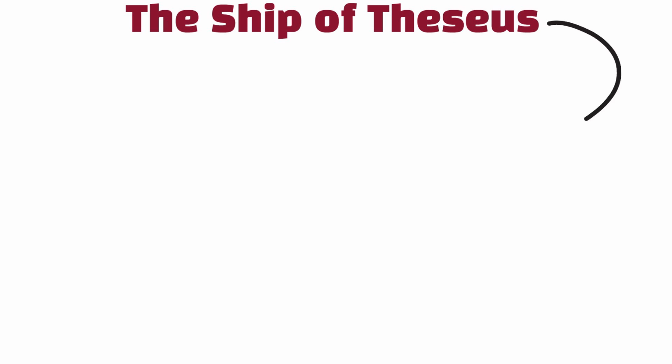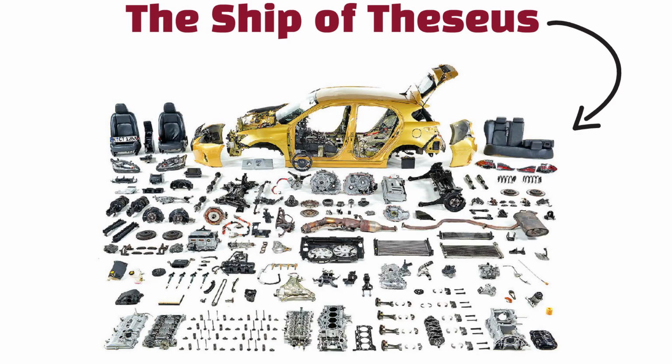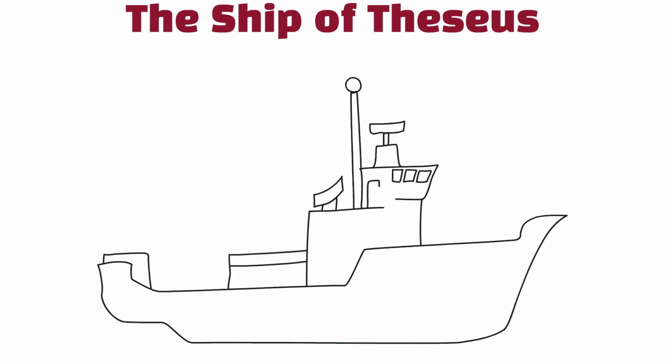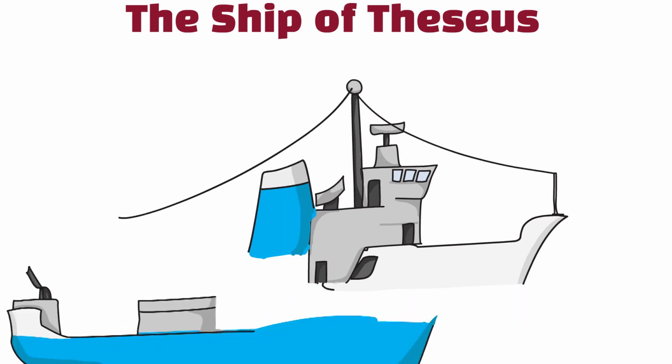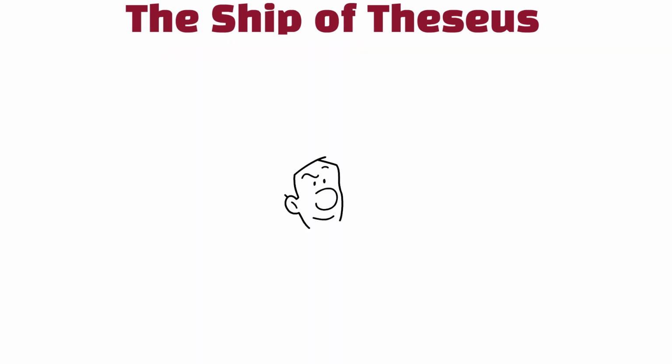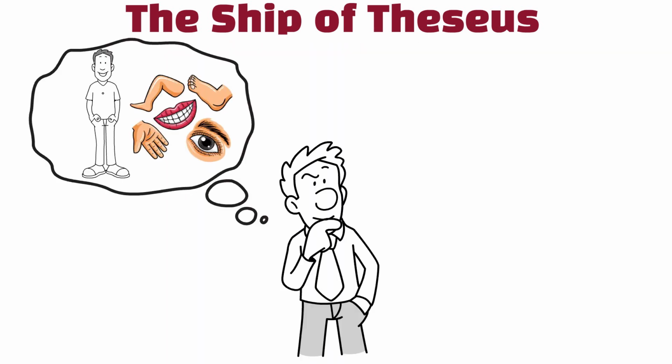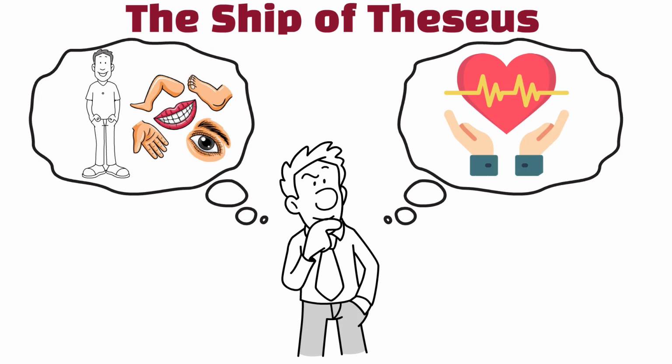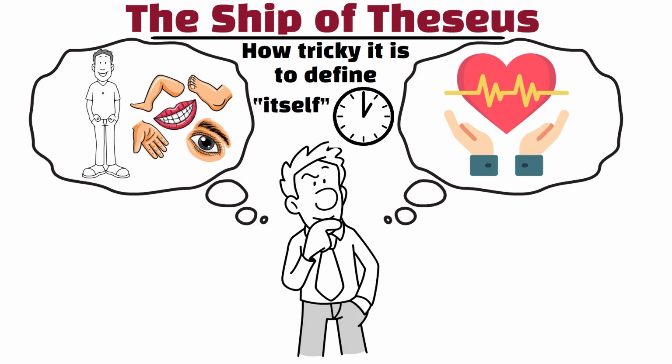The Ship of Theseus. The Ship of Theseus asks if something that has all its parts replaced is still the same thing. Imagine an old ship. Over time, you replace each plank and nail until none of the original parts remain. Is it still the same ship? This makes us wonder if identity depends on physical components or on some continuous existence. The paradox highlights how tricky it is to define what makes something itself over time.